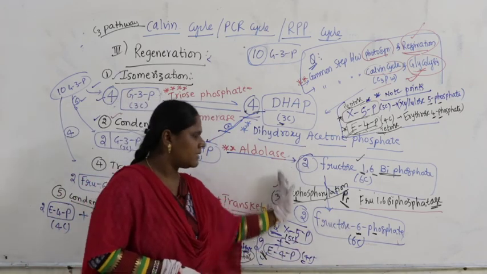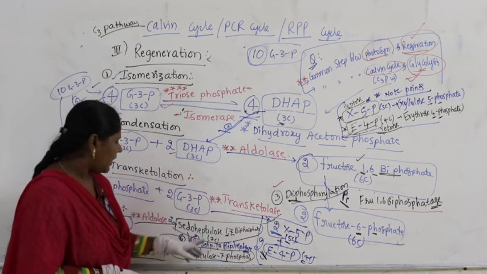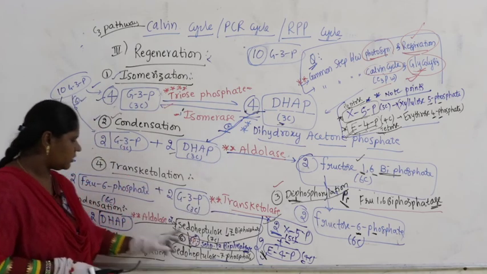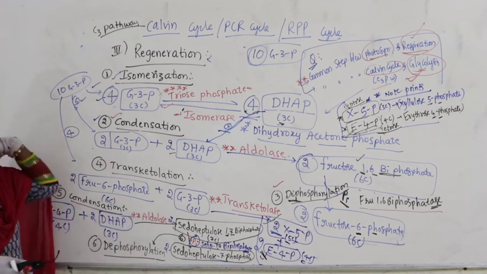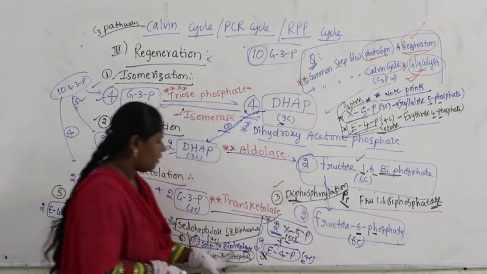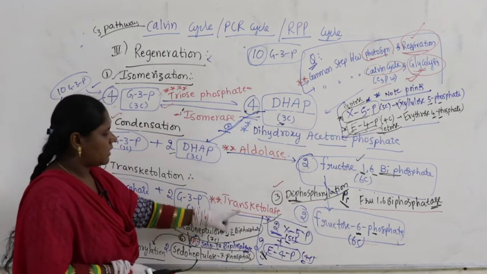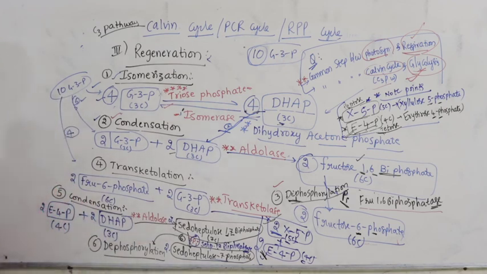When you make this a side reaction, then aldolase followed by transketolase will appear, and again aldolase will appear. Next one is transketolase. So the enzymes are so easy to remember: aldolase, transketolase, aldolase again and transketolase.